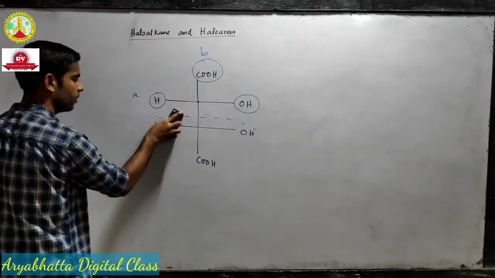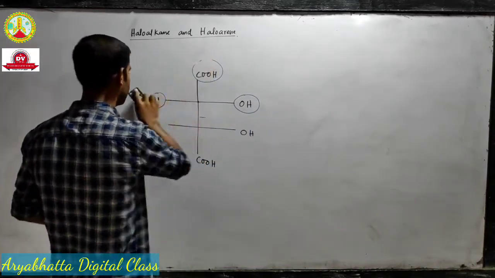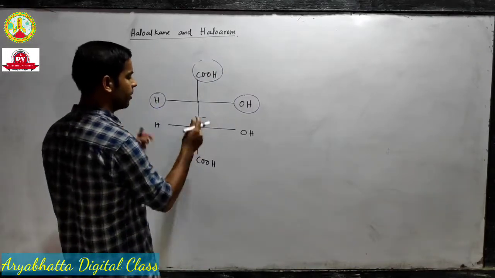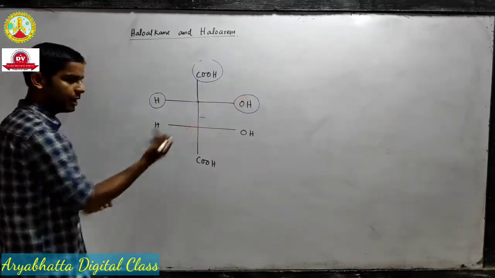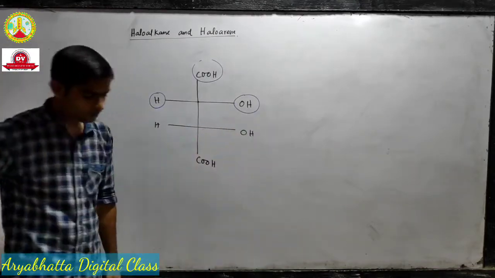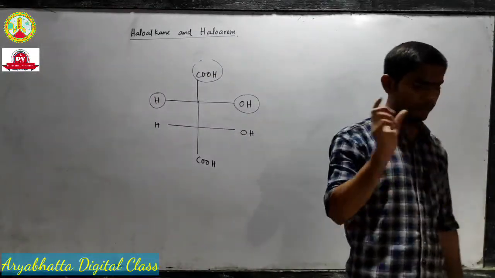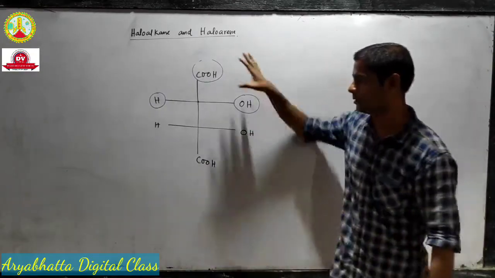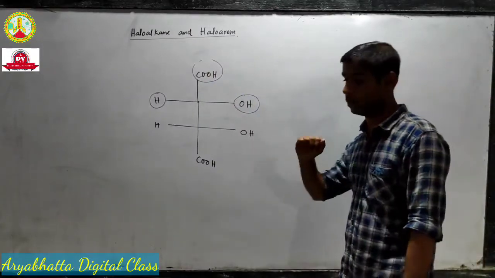Now we will check this carbon, the lower one. You will easily see that this carbon is also chiral because it has an OH, H, COOH and this whole group. So this carbon is also chiral. So we have 2 chiral carbons here. So what was our first condition? The first condition was that if any molecule contains a chiral carbon, then it should be optically active. That means this compound should show optical activity, but it will not.